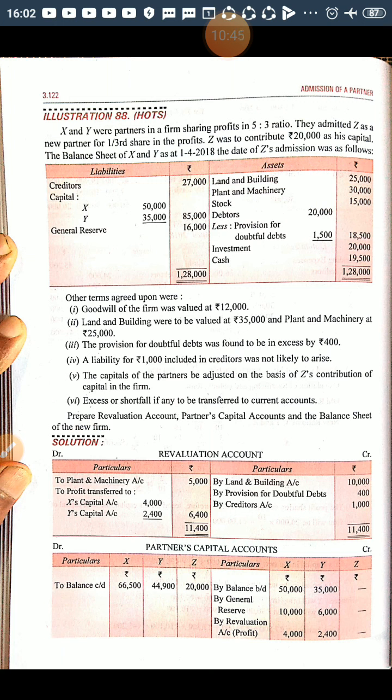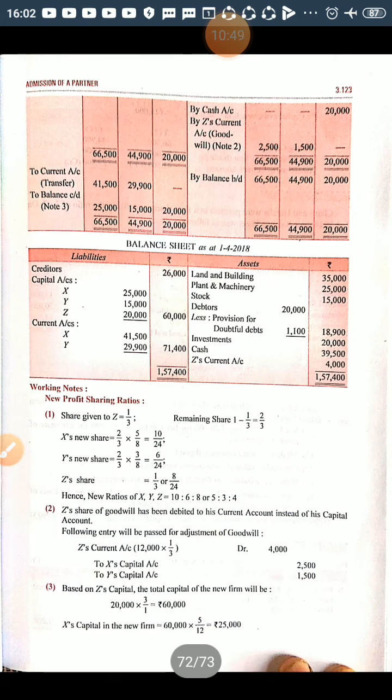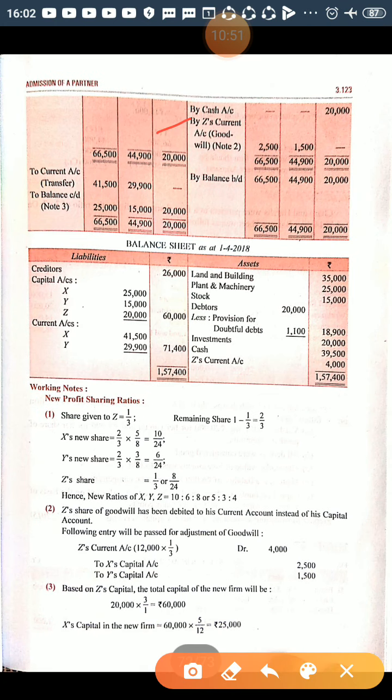The sacrificing ratio I have clarified, that is 5:3. So by Z's current account 2,500 and 1,500, 5:3, 4,000 they have shown here.